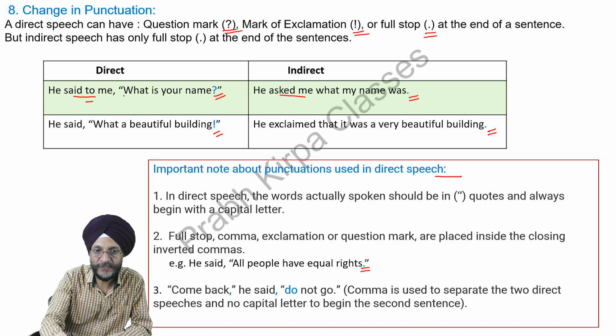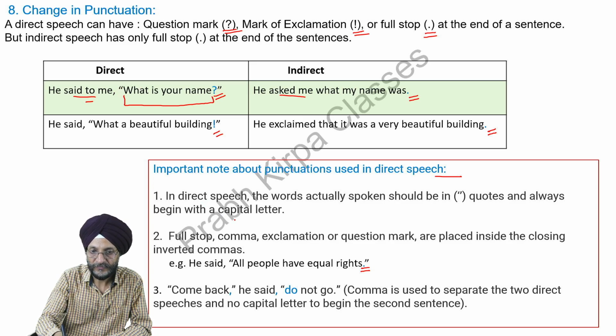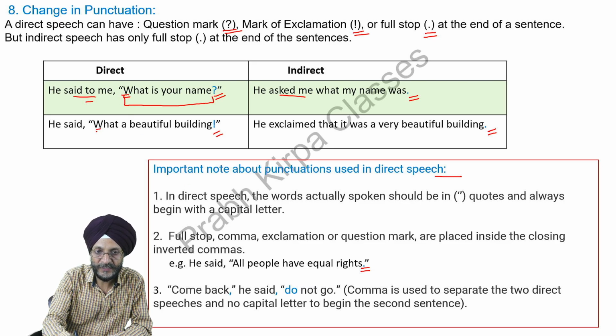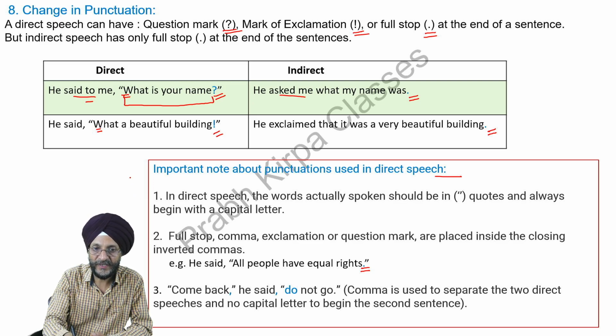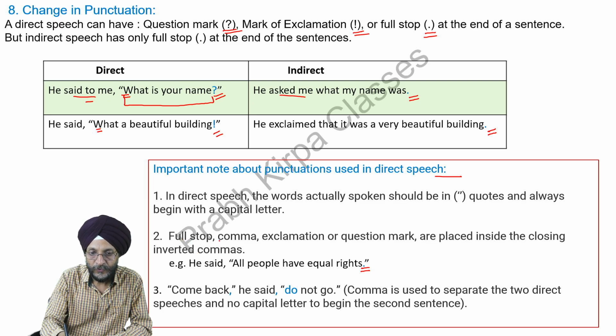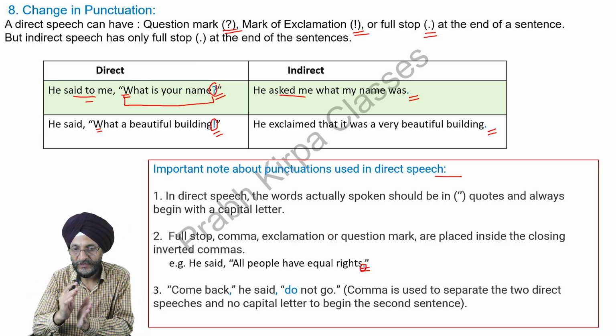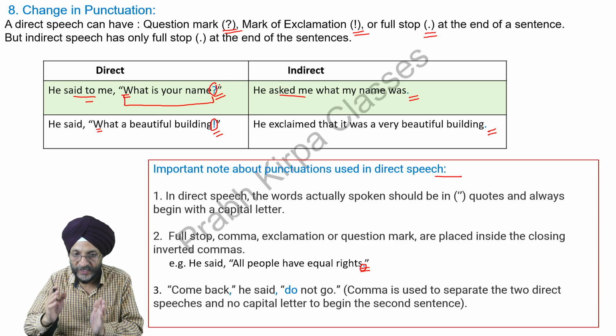That is, what has been spoken by someone has to be in inverted commas and always begin with a capital letter. You will see that whatever has been said, the first alphabet has been started with a capital letter in direct speech. Full stop, comma, exclamation or question mark are placed inside the closing inverted commas. That is, you will see the question mark here, or the exclamation sign here, or the full stop here, used in between the inverted commas.